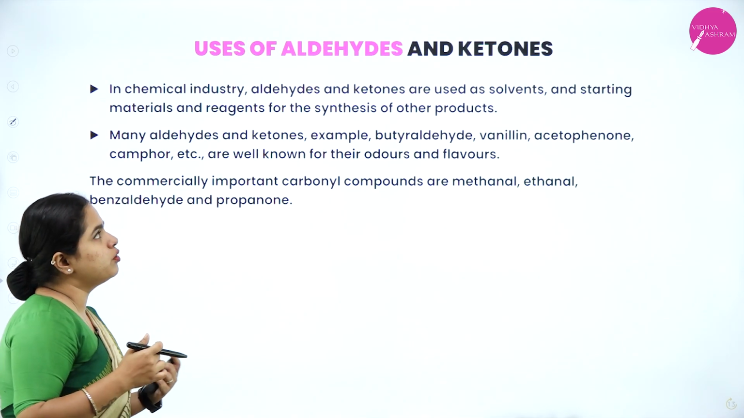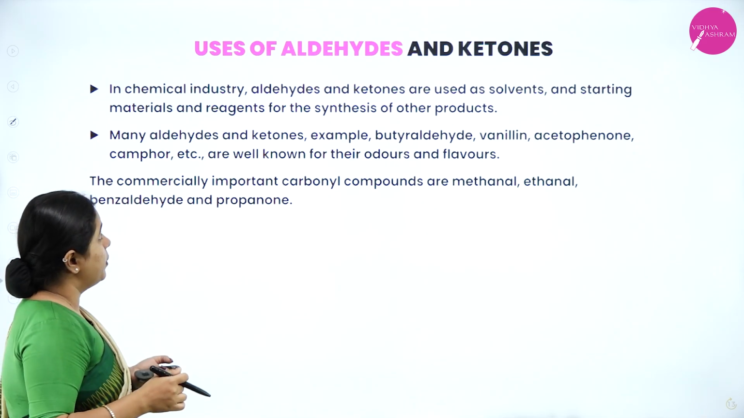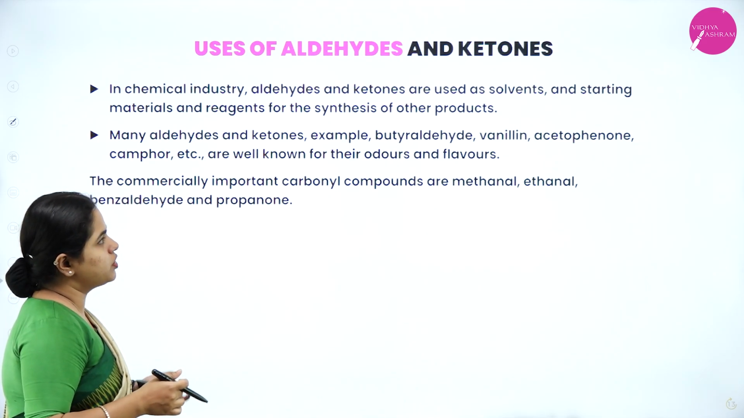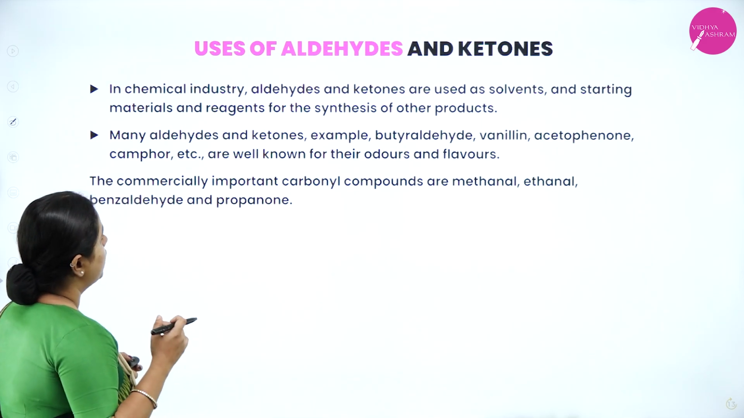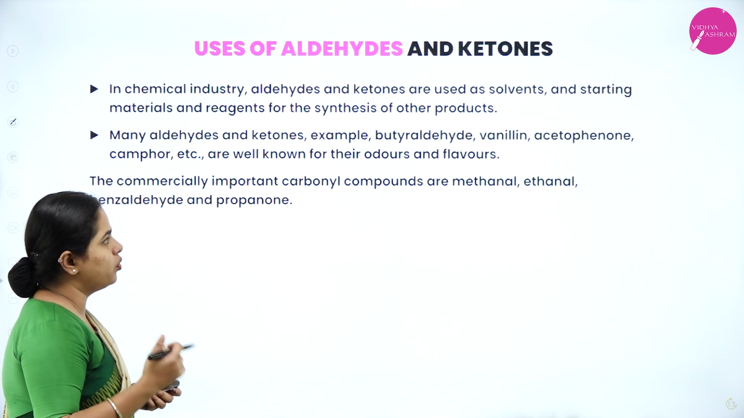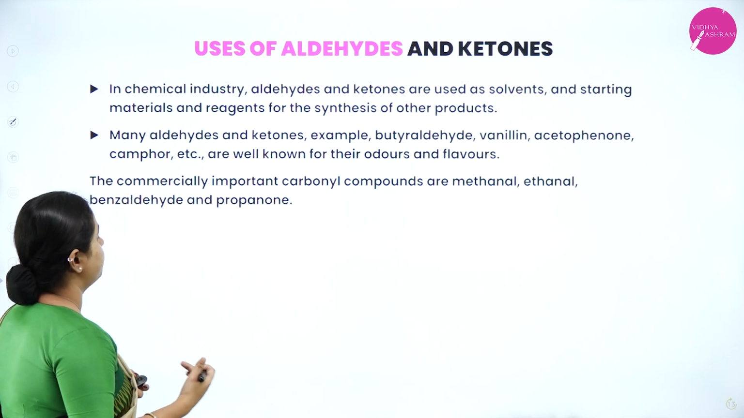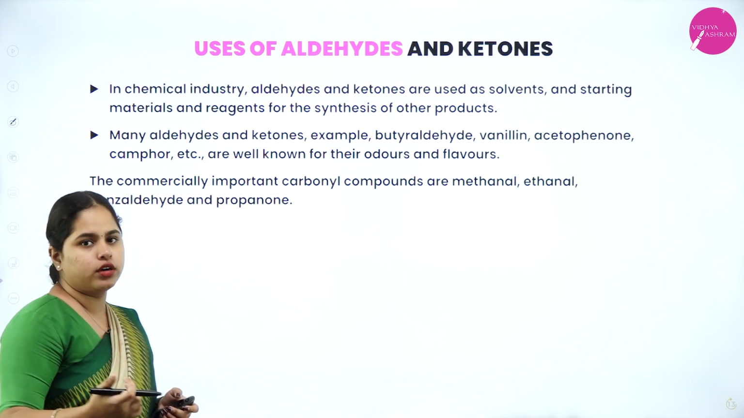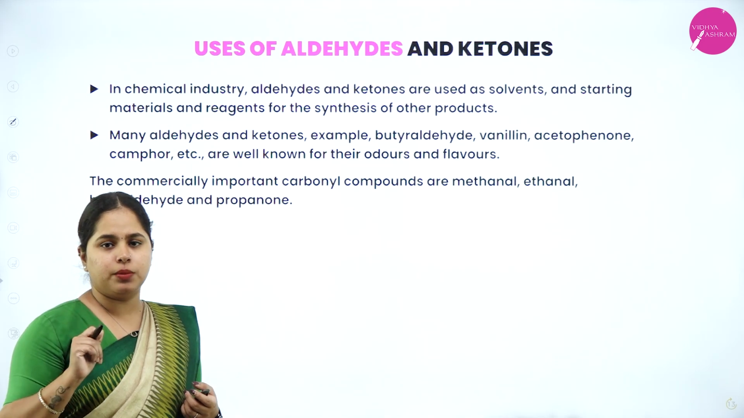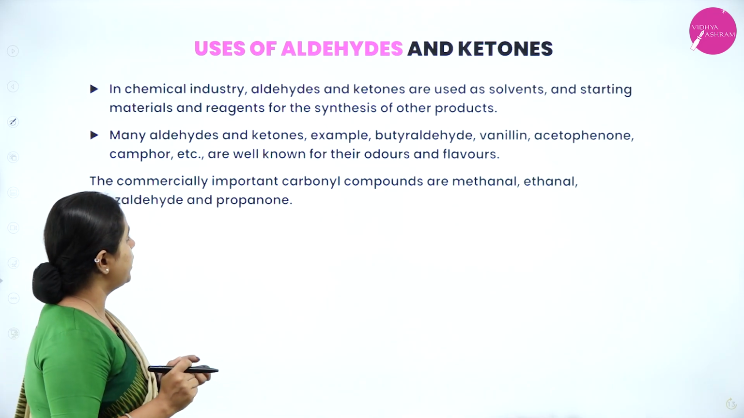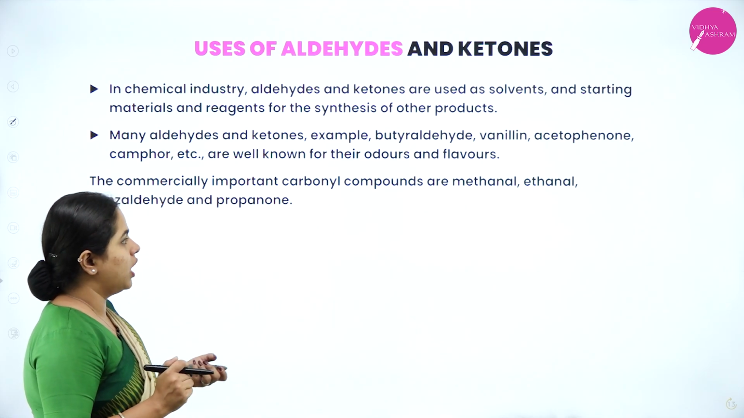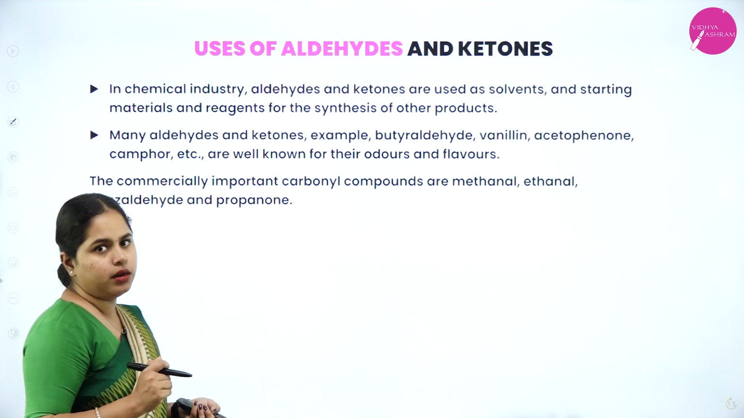Right. Now the different uses of aldehydes and ketones. In the chemical industry, aldehydes and ketones are used as solvents, starting materials and reagents for the synthesis of other products. Many aldehydes and ketones, for example butyraldehyde, vanillin, acetophenone, camphor, etc., are well known for their odors and flavors. So in the beginning of the chapter also we discussed the various uses of aldehydes, right? The commonly important carbonyl compounds are methanal, ethanal, benzaldehyde and propanone.